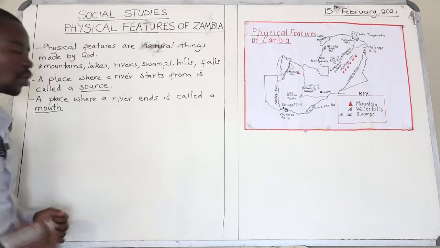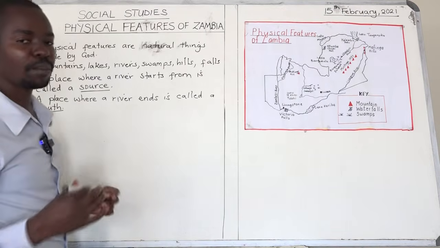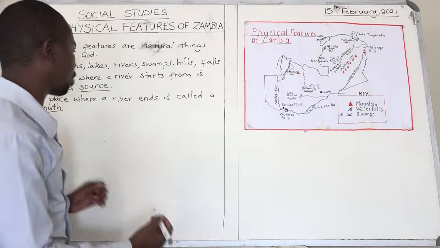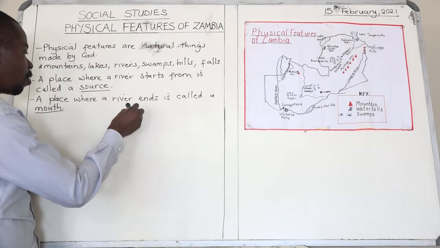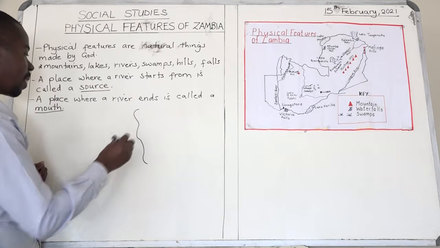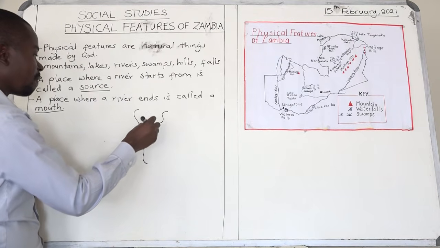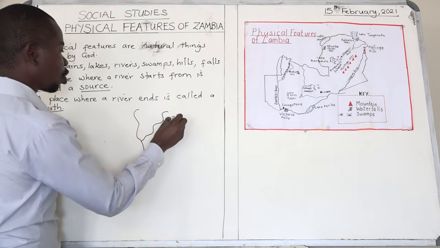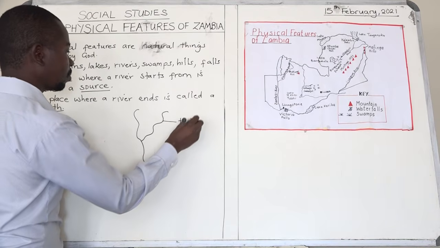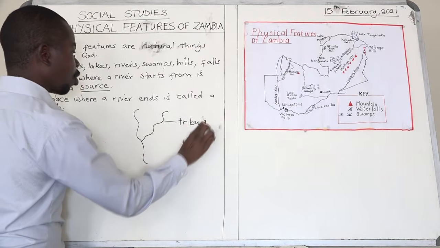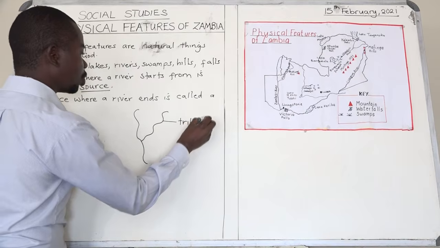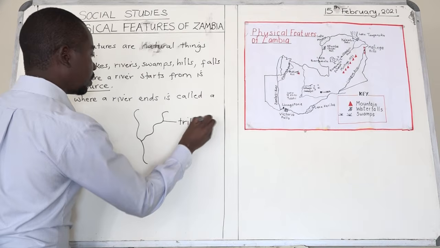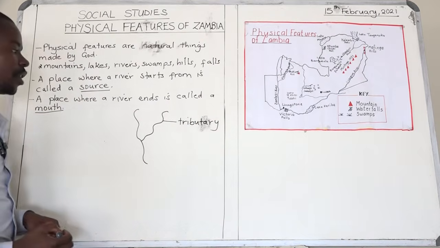And then, boys and girls, you must also understand that if a small river joins a bigger river, that small river is called a tributary. So, for example, we have got this one as a bigger river, and then we have got a small river which is joining a bigger river. This river is called a tributary. Why? Because it is joining a bigger river.